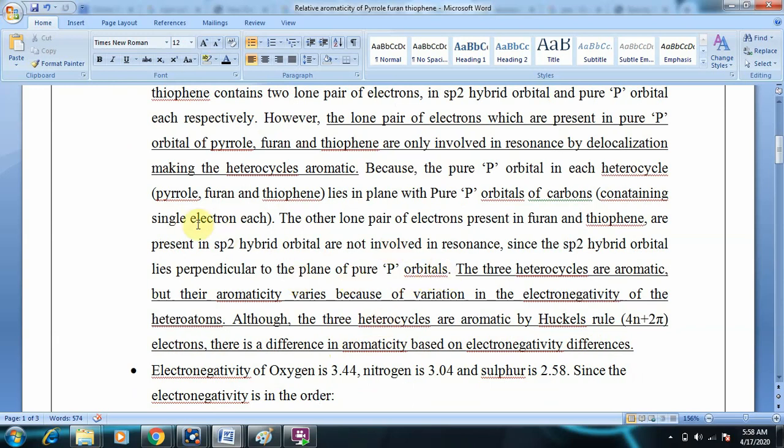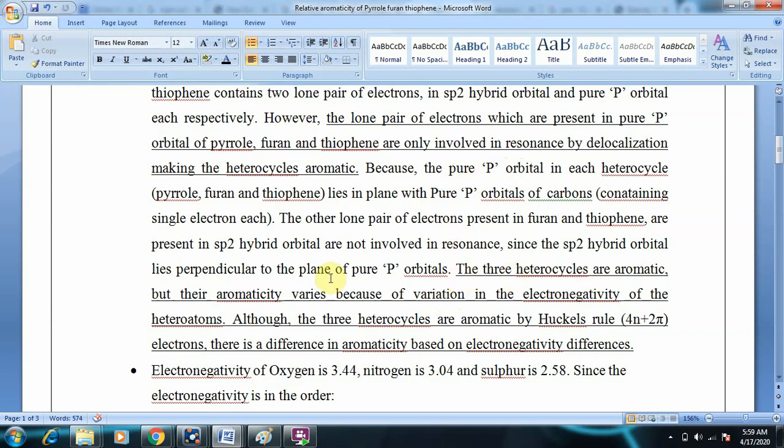This is the reason the sp2 lone pair will not be involved in resonance, whereas the pure p orbital electrons will be releasing the electrons into the system to form resonance structures.